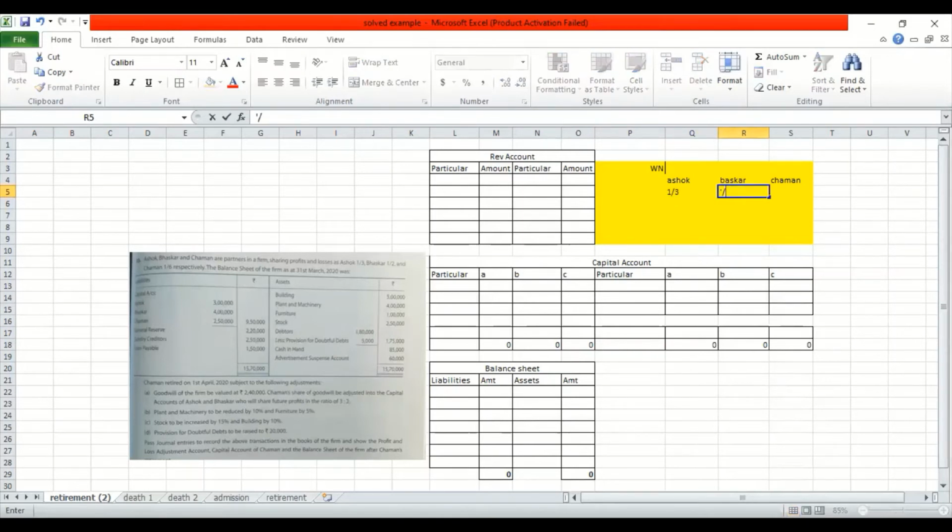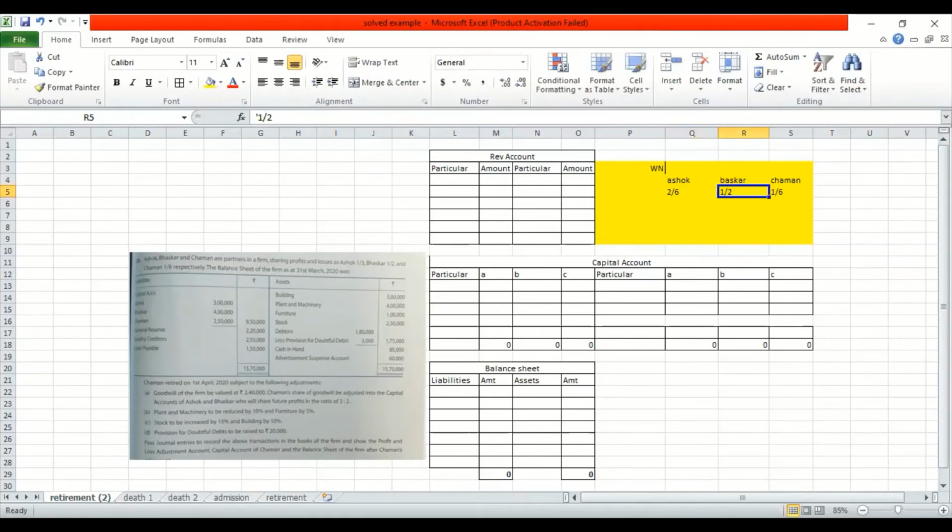1 by 2 and 1 by 6. So how do we basically convert it into a ratio? It's very simple. You have to make the denominator common. So for 1 by 3, I have to make the denominator common, so I will be multiplying 2 in the top and the bottom. This becomes 2. For your understanding, it becomes 2 by 6.